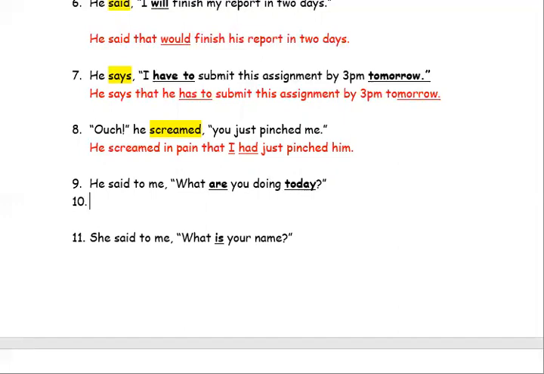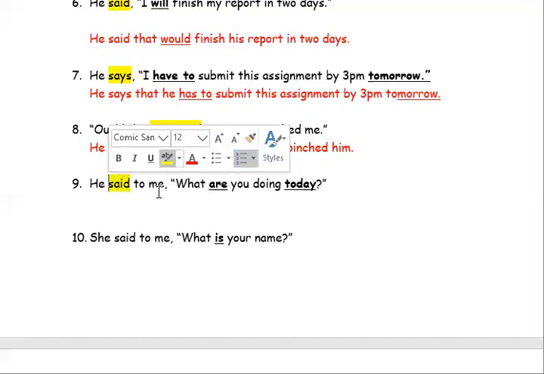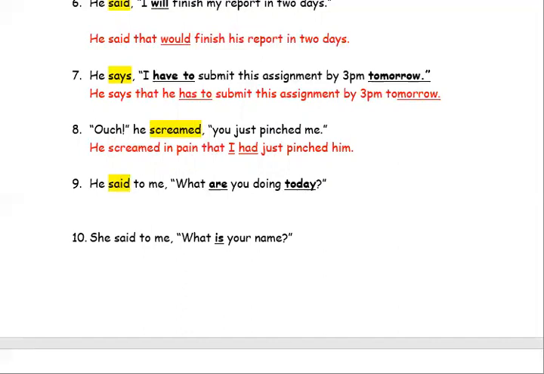Moving on, he said to me, what are you doing today? So in this sentence, the introductory verb is said, and said is past tense. Everything else, when changing it to indirect speech, needs to be in the past tense. He said to me what I was doing that day.